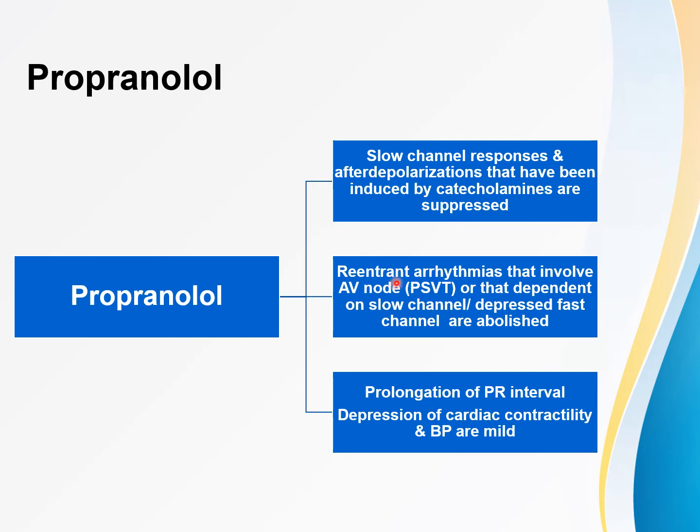The next is reentrant arrhythmias that involve the AV node, especially many paroxysmal supraventricular tachycardias, or those dependent on slow channel or depressed fast channel, which are abolished. Coming to the effect of propranolol on the ECG, it mainly prolongs the PR interval.